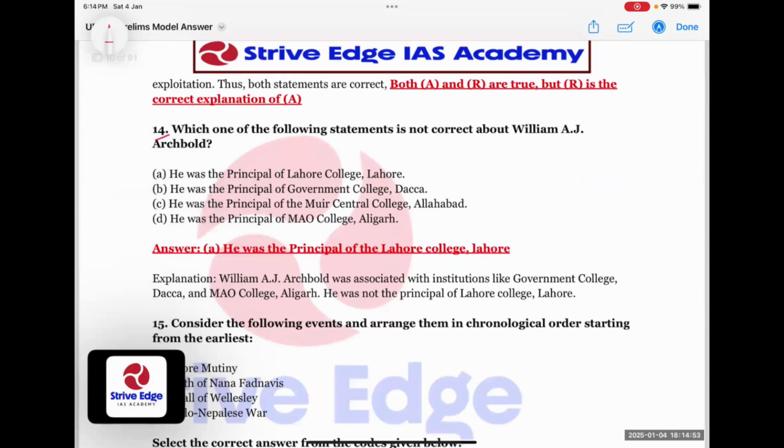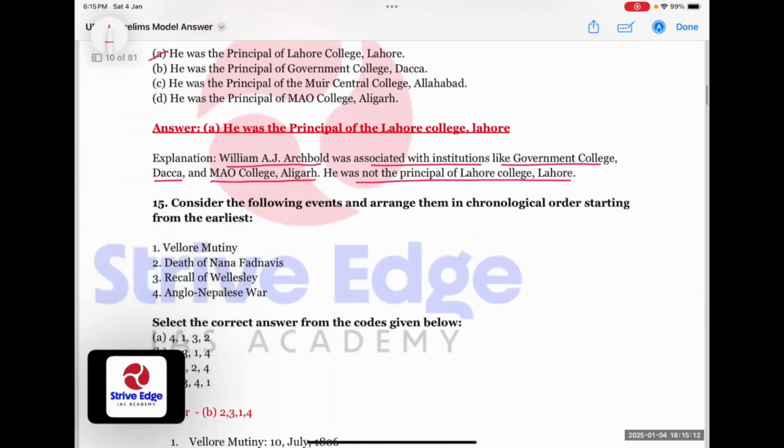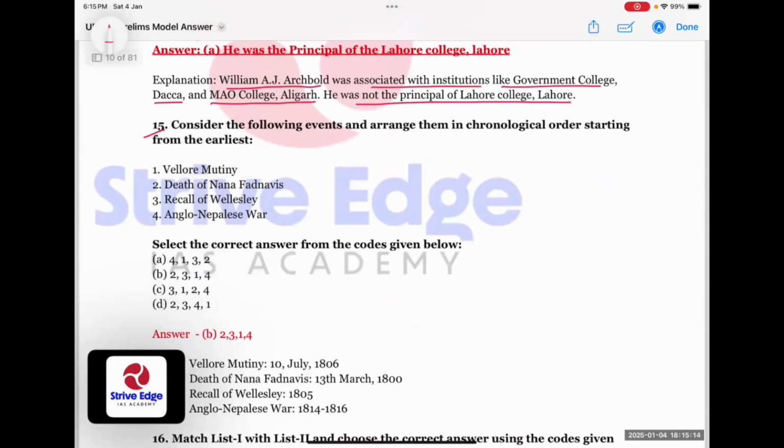Our 14th question is, which one of the following statements is not correct about William A.J. Archbold? So William A.J. Archbold was associated with institutions like Government College of Dhaka, Mao College, Aligarh, but he was not principal of Lahore College of Lahore. So A is the correct answer.